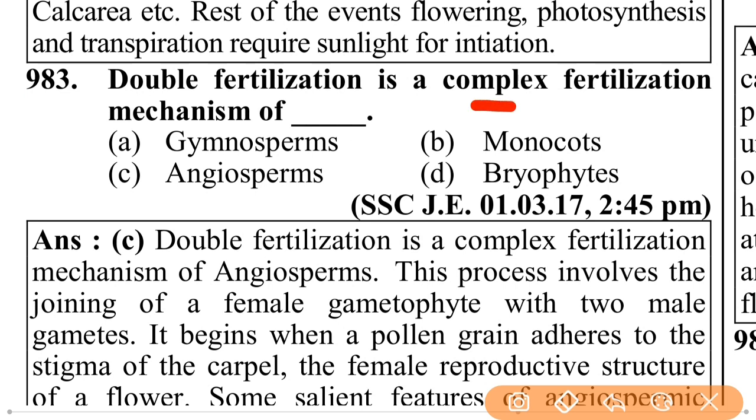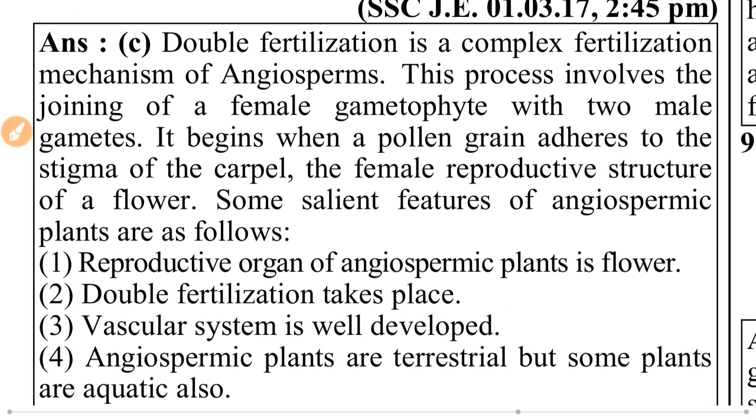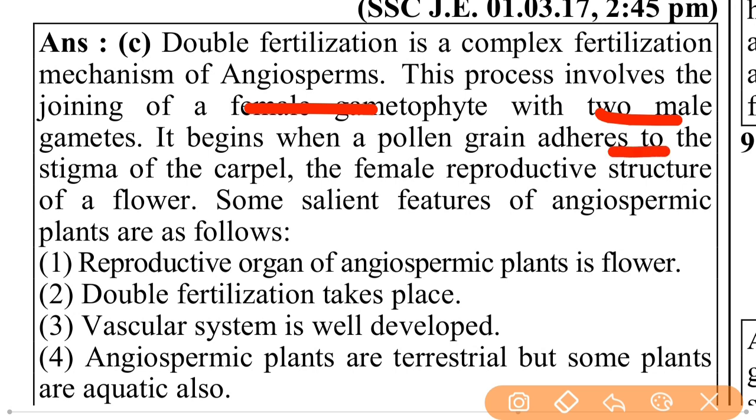Double fertilization is a complex fertilization mechanism of angiosperms. That process involves the joining of the female gametophyte with two male gametes. It begins when a pollen grain adheres to the stigma of the carpel, the female reproductive structure of a flower.